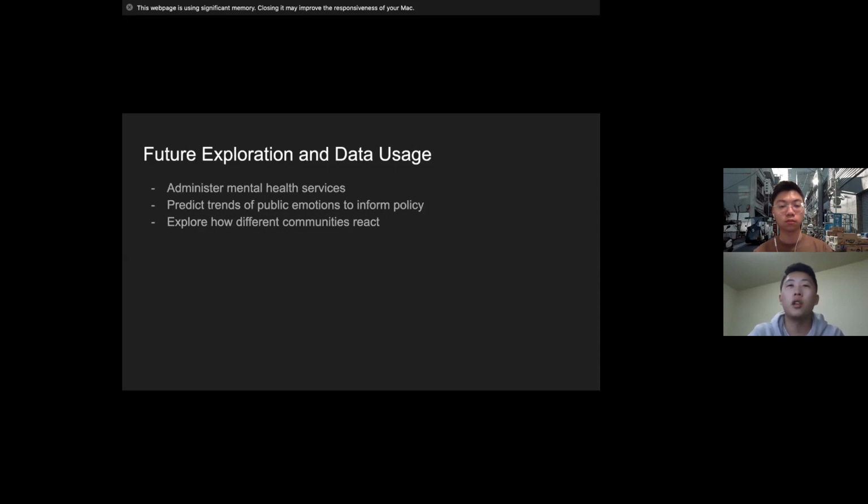Finally, our goal for this data and these models is to hopefully use this information to help individuals as well as help inform policy. On the basis of individuals, perhaps if this model can detect that a human being is tweeting and there's a gradual decline in their mental health, it could advise them to seek mental health services and or connect them to the appropriate resources.